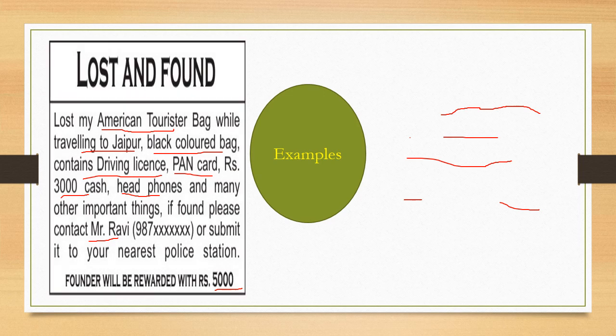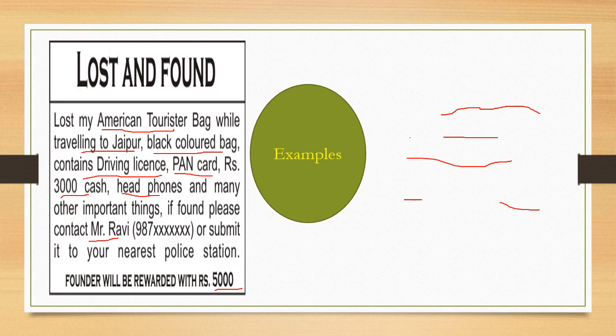So here are the examples: lost and found. Lost an American tourist bag while traveling to Jaipur. It is from where I have lost. Black colored bag. It is the description, containing driving license, PAN card, 3000 cash, headphones, and many other important things. If found, please contact Mr. Ravi. Phone number is given here, or the nearest police station.